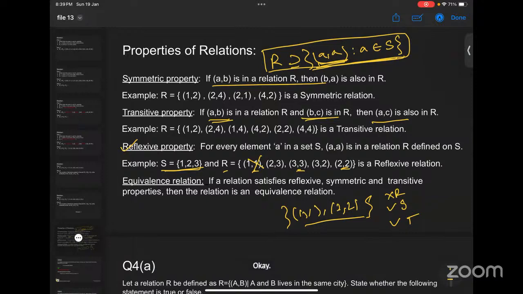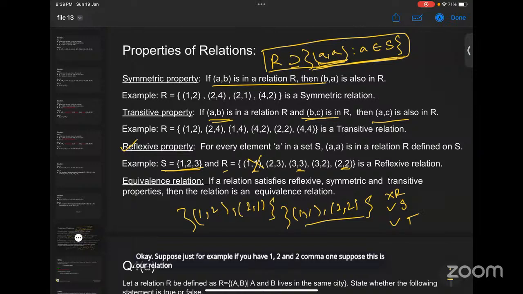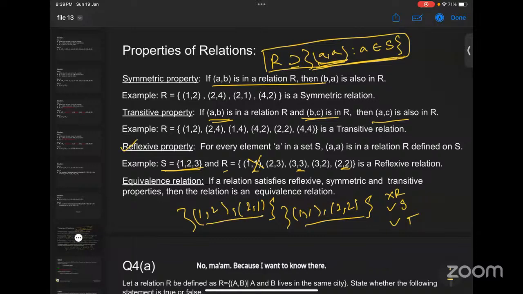Suppose, just for example, you have (1,2) and (2,1). Suppose this is our relation. Is it transitive? No, ma'am, because here (1,2) and (2,1) are there, so we need (1,1), because we have the pattern (a,b) and (b,c), right? But for the earlier example, we don't have the pattern for any element.